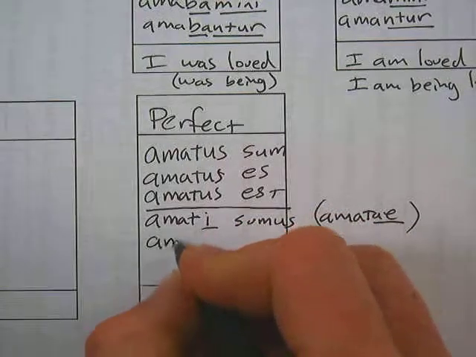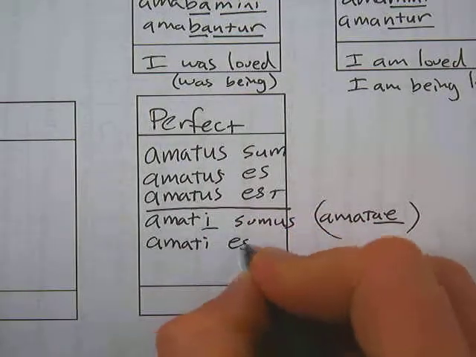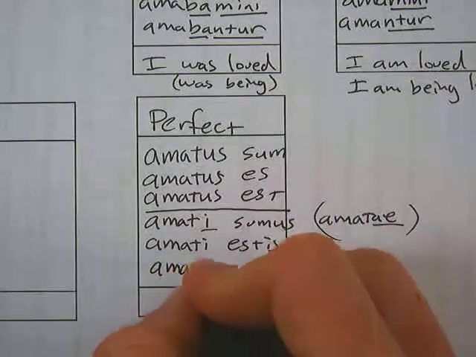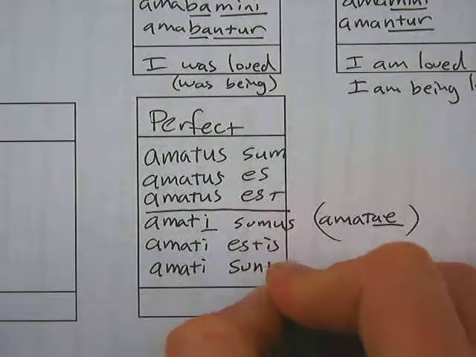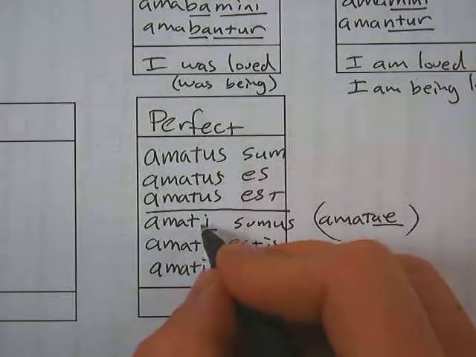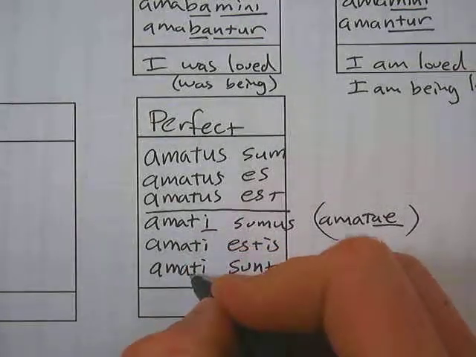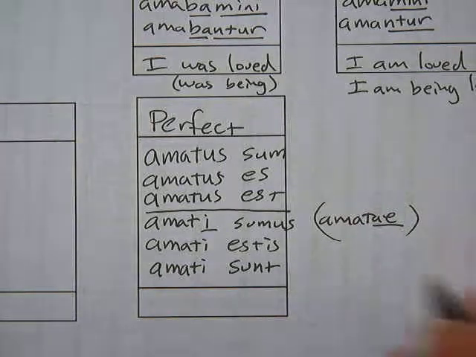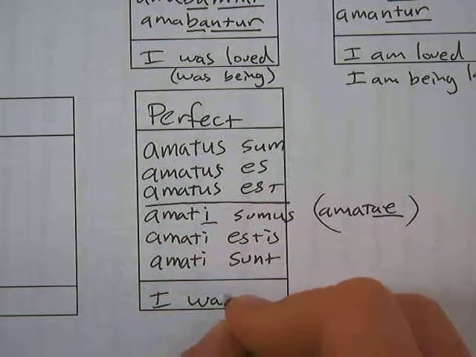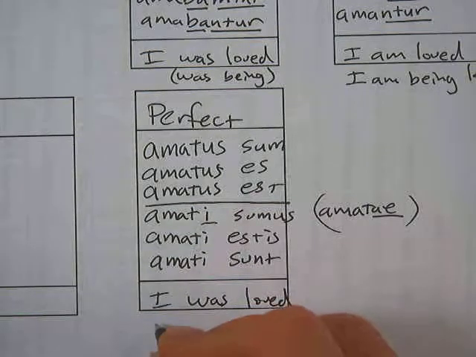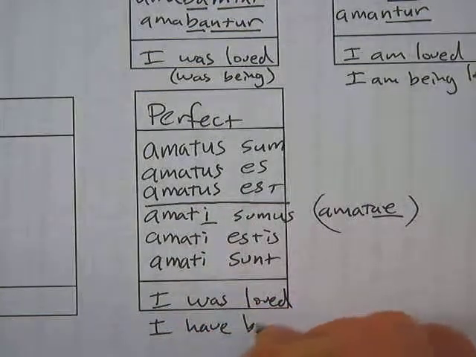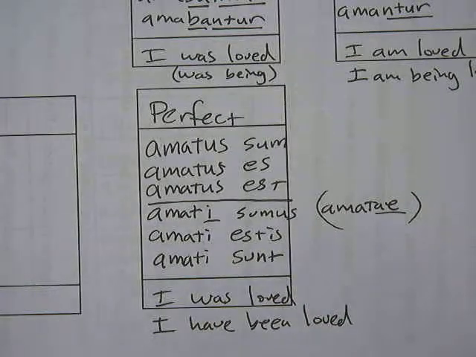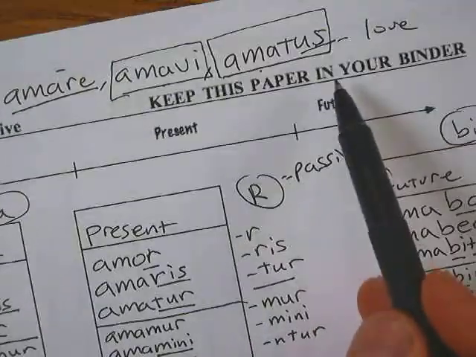These are like adjectives, and they have to change number. If you say you all were loved, amati estis, that's all the forms of sum, and they were loved, amati sunt. Okay, and this is if it's guys or guys and girls together. If it's girls only, you're going to use amatae for all of these. That would be I was loved, or I have been loved.